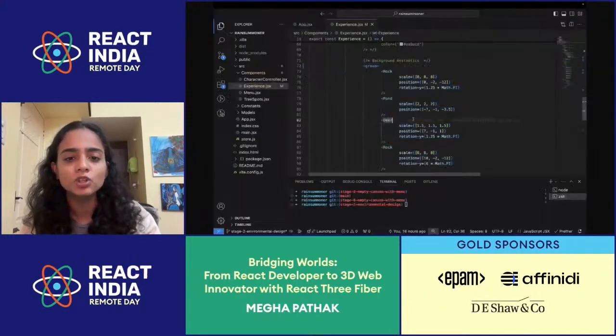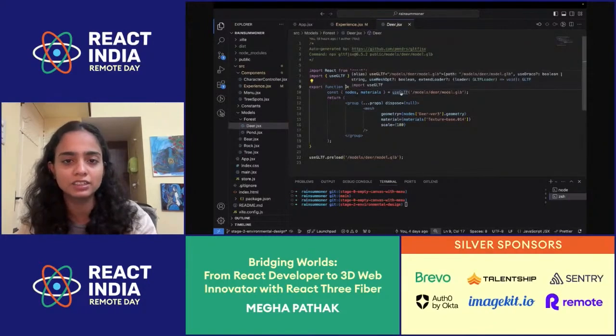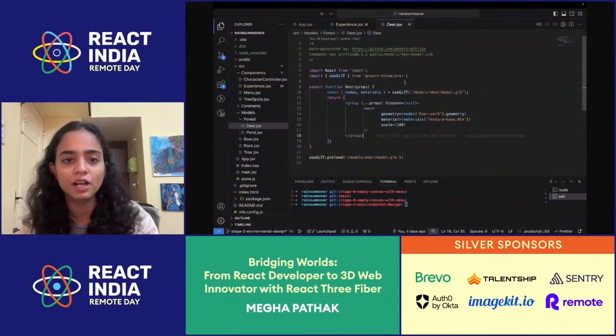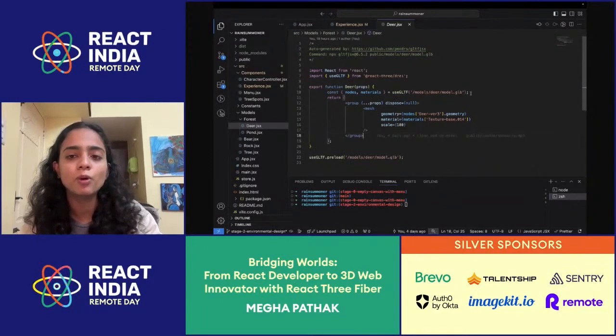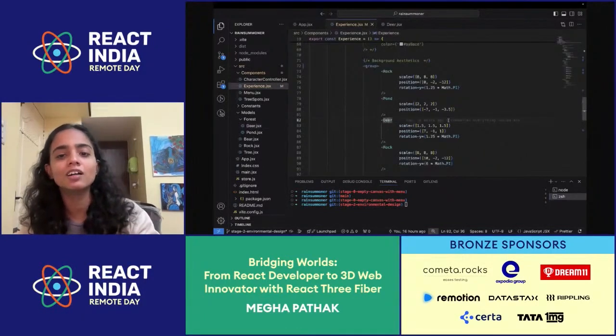I can zoom as well, because it gives me the capability to roam around in the entire 3D space. For each of these models we import, we can use GLTF models. And again, this is a hook that is provided by React Three Fiber, because I can import any GLB file, and it converts this into a JSX component. And coming from a traditional